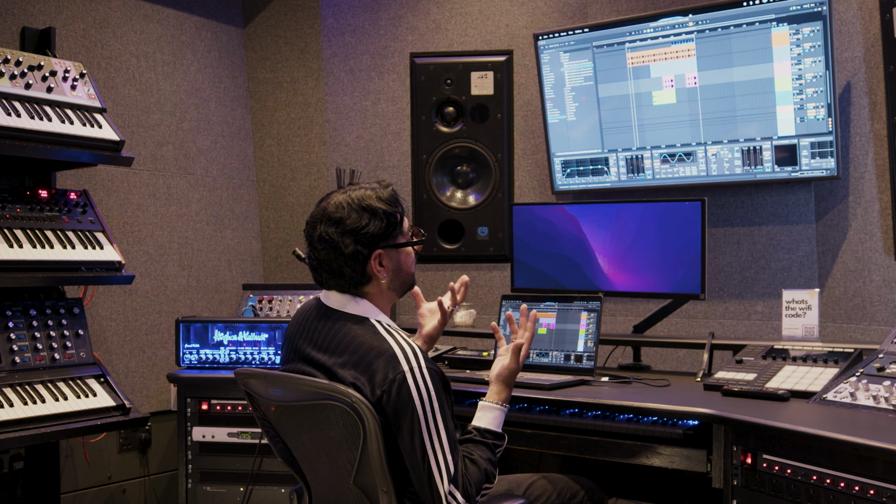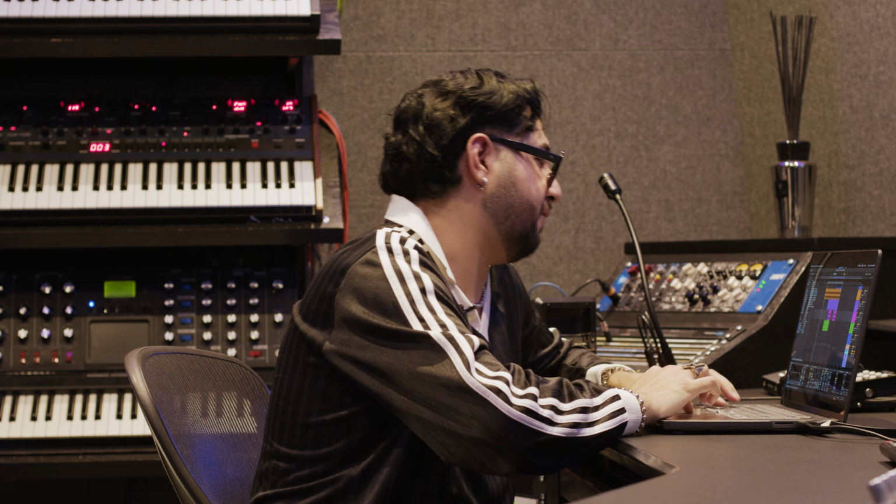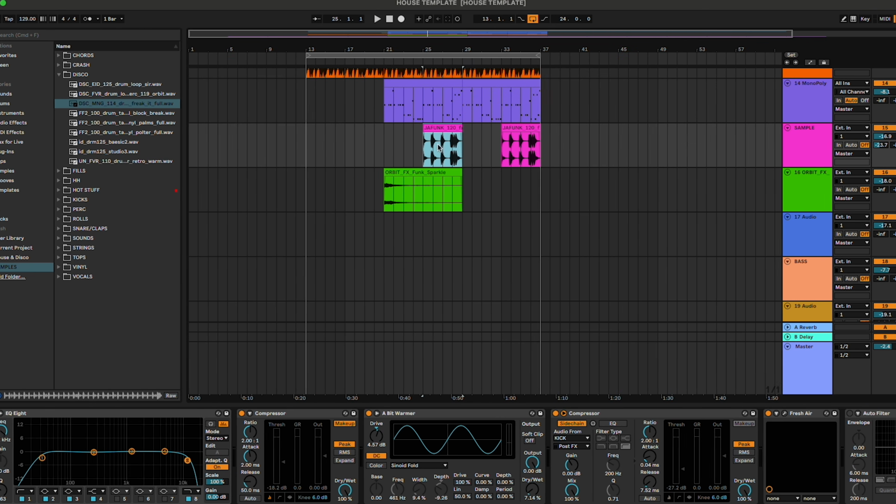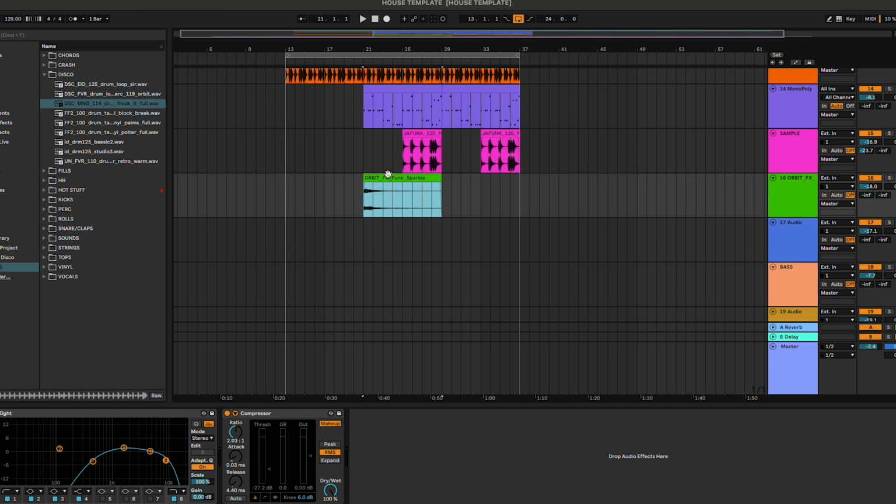When it loops around again, you change the drums, so it feels like a different section, but the chords are still there, so you're familiar with what's going on. But sonically, at least in the club, it makes a huge difference, and it keeps people dancing. So I find that works pretty well. We got the chords, we got the bass, we got a few sounds in there that make it feel interesting.